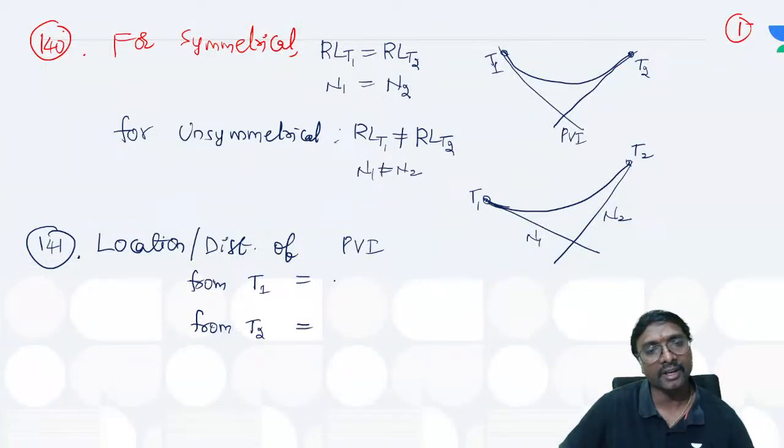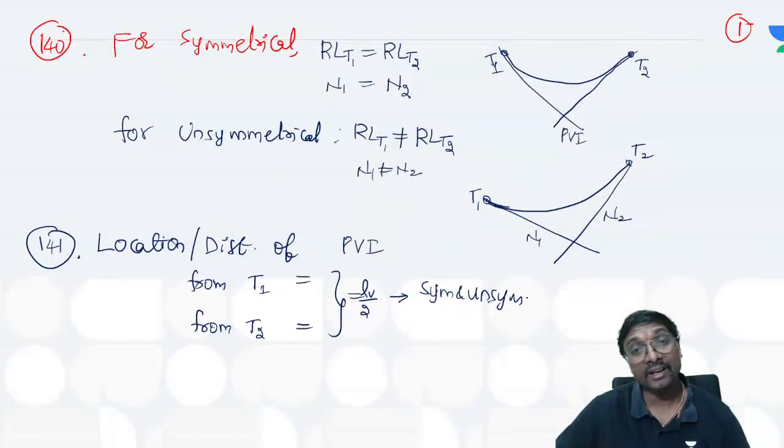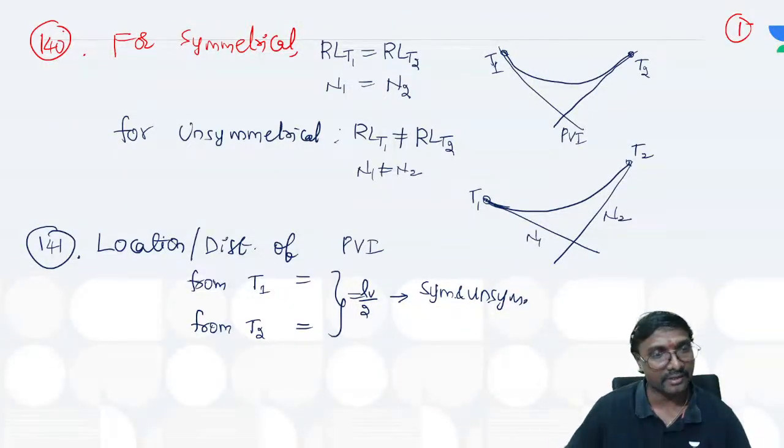What will it be? It will be Lv/2 for both, for the symmetrical as well as the unsymmetrical valley curve. What is Lv? The length of the valley curve. It is valid for both.